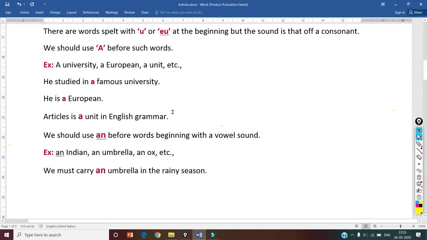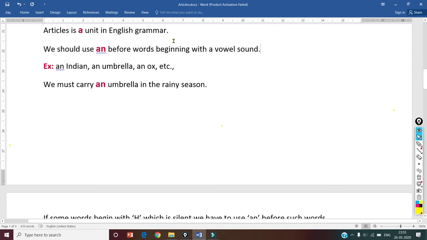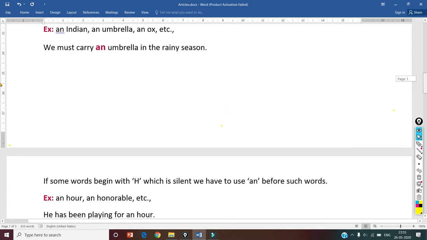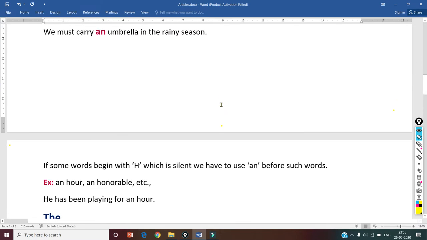Now let us see the uses of an. An is used before words beginning with a vowel sound. An Indian, an umbrella, an ox, etc. Here the starting letters of the words give a vowel sound. We must carry an umbrella in the rainy season. That's why, with words starting with a vowel sound, we use article an.